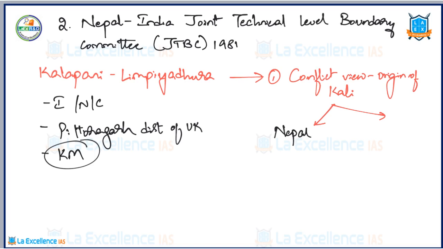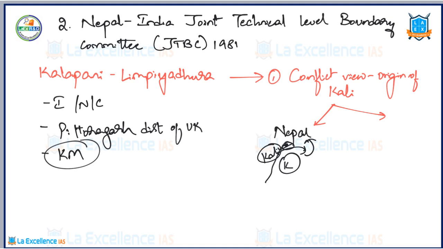What they are trying to say is that the river which flows to the west of the Kalapani region, if this is the Kalapani region, is the main river Kali. And the origin of this Kali river is in the Limpudara, or Lipu Lake Pass. Therefore, this Kali river as well as Limpudara both belong to Nepal territory, is their argument.